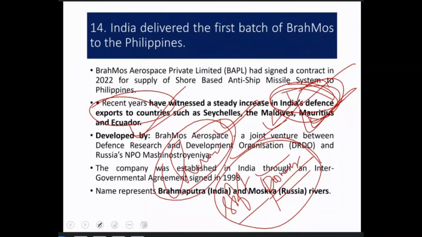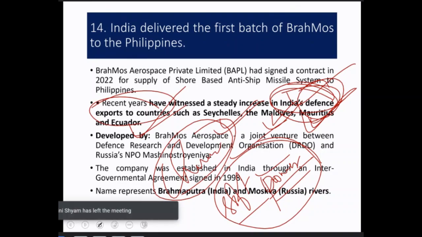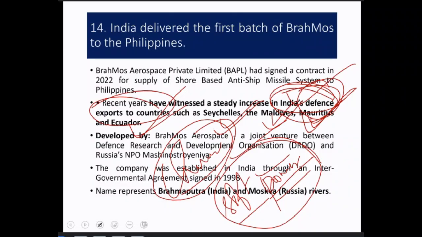Otherwise, of course, exports from an economics point of view are always there because they add to our GDP and everything, so that is the direct impact. The indirect point is that it always strengthens India's position in the global south. And the second point is to undermine Chinese influence. Otherwise, these countries will also get defense exports from China. But if we also start exporting our defense products to these nearby countries, then we have a strategized connection with our nearby neighbors in the Southeast region, and as a result it helps in undermining Chinese influence also.